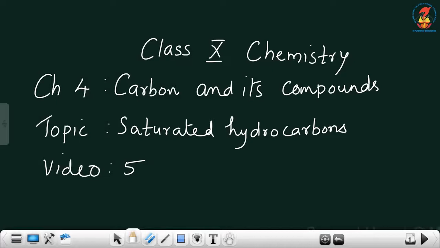Hi children, let's continue with our fourth chapter, carbon and its compounds. In the previous class, we learned about the versatile nature of carbon. Then we learned about saturated and unsaturated compounds too. So in this class, we will learn about saturated hydrocarbons.